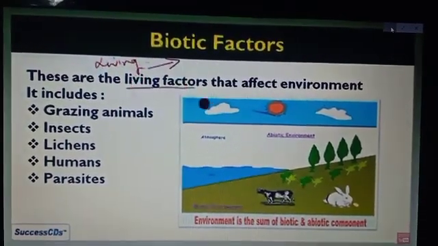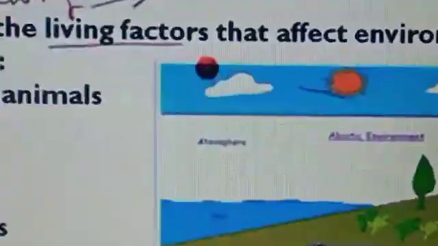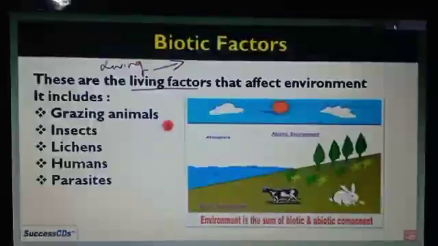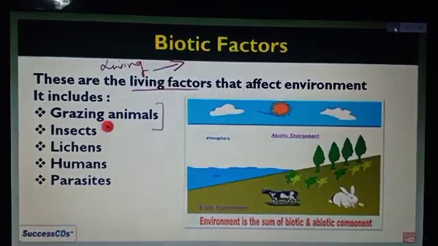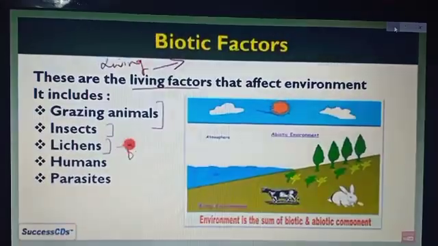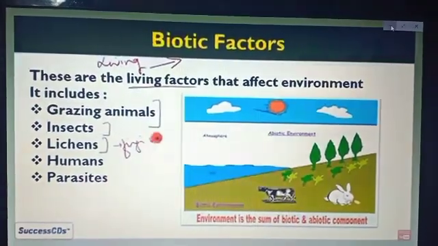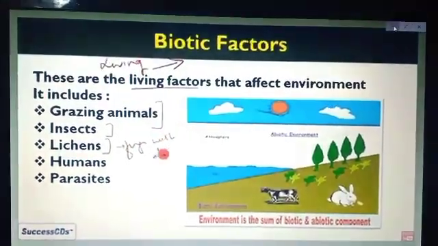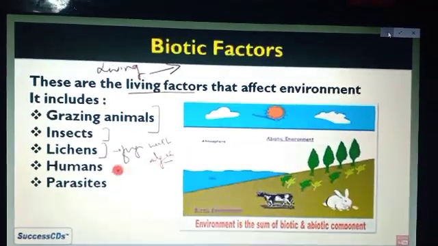The biotic components are the living factors that affect the environment. It includes grazing animals, insects, lichens, humans, parasites. These all come under the biotic factors.